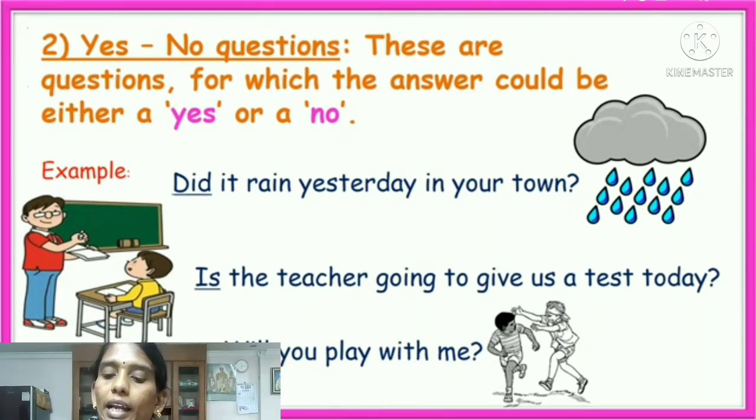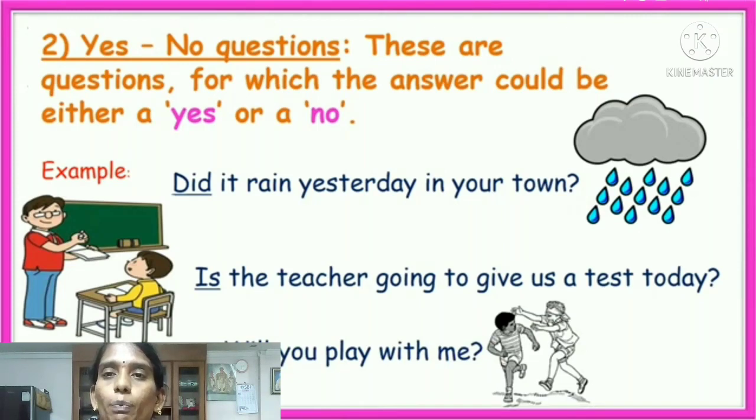First question. Did it rain yesterday in your town? If yes, we say yes. If no, we say no. Second one. Is the teacher going to give us a test today? If the teacher is giving a test to you, we say yes. If no, we say no. Third one. Will you play with me? If they are willing, they play. We say yes. Otherwise, we say no.